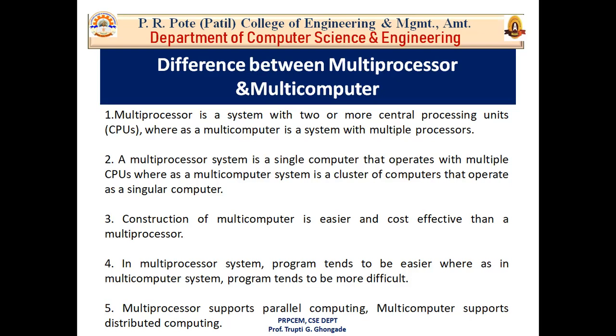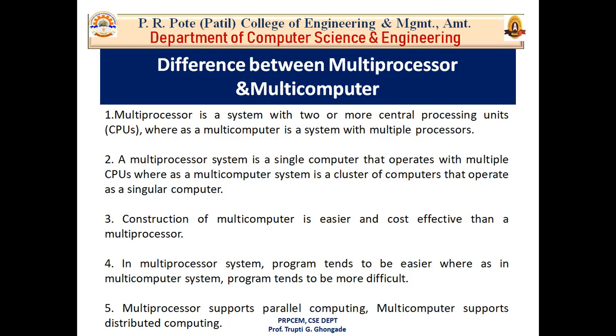distributed computing. Multiprocessor works on the parallel processing concept. All the instructions are working parallelly. But in multi-computer, we can distribute our tasks among other central processing units by using an interconnection network. So that's why multi-computer system supports distributed computing. These are the five basic differences between multiprocessor and multi-computer.